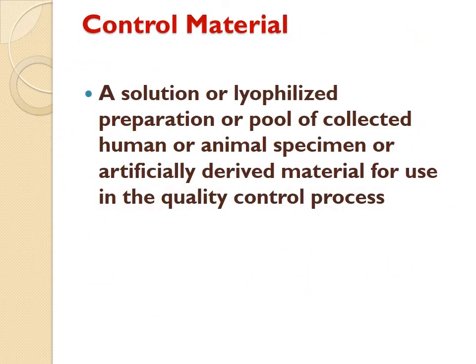Now, what is a control material? A control material may be a solution, lyophilized preparation, or pool of collected human or animal specimen, or artificially derived material for use in the quality control process. Laboratories purchase control material from one of the several companies that manufacture control sera or control products.